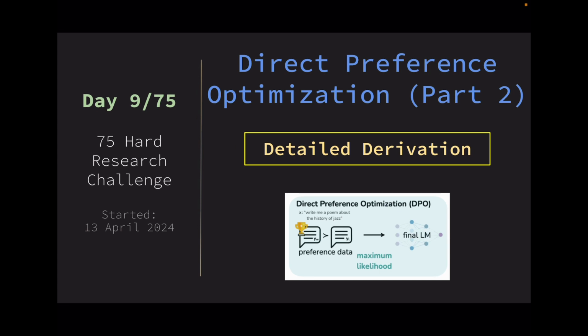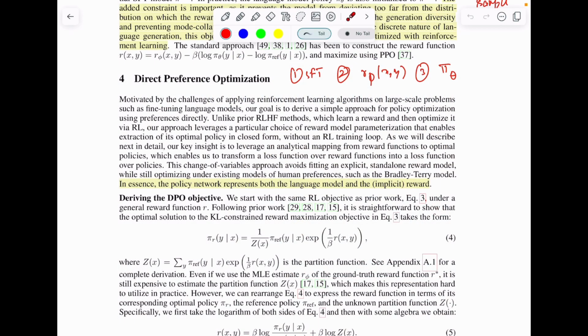So let's get started. Yesterday we saw what RLHF is and it has three steps. One is supervised fine tuning, second is learning a reward model R phi (x, y), and third was learning the final large language model, which has been adapted to the human preference dataset using R phi. So today we are going to talk about direct preference optimization.